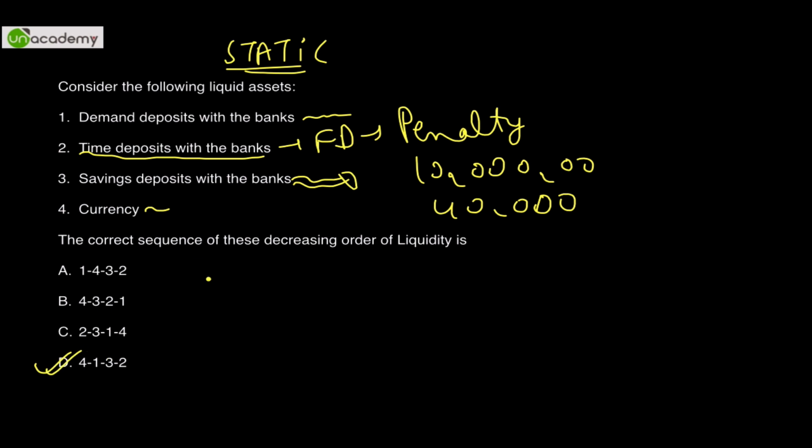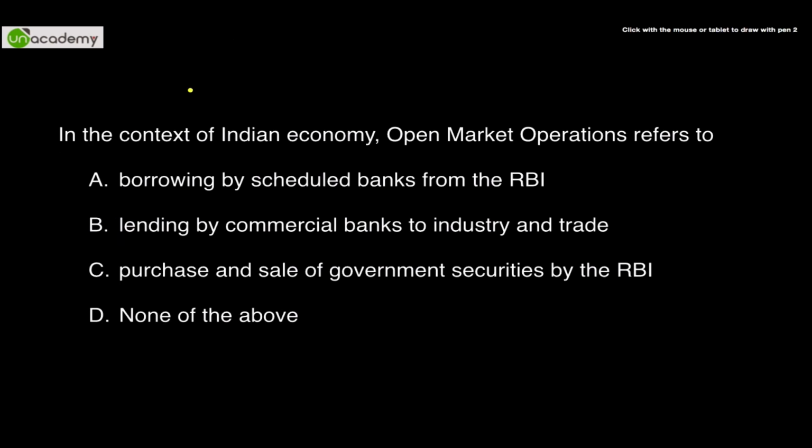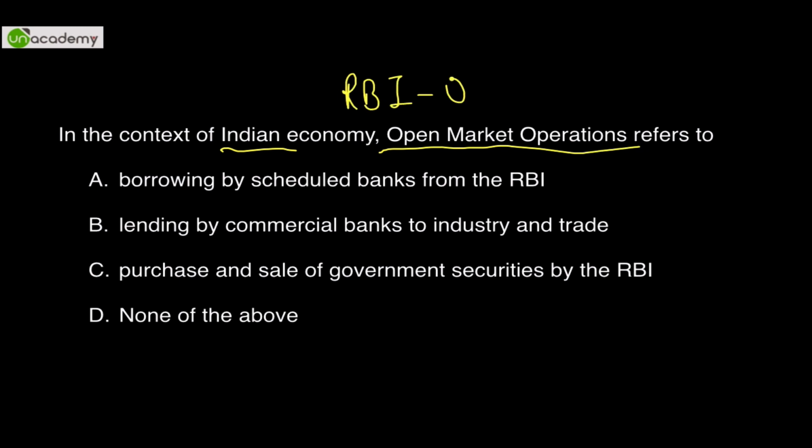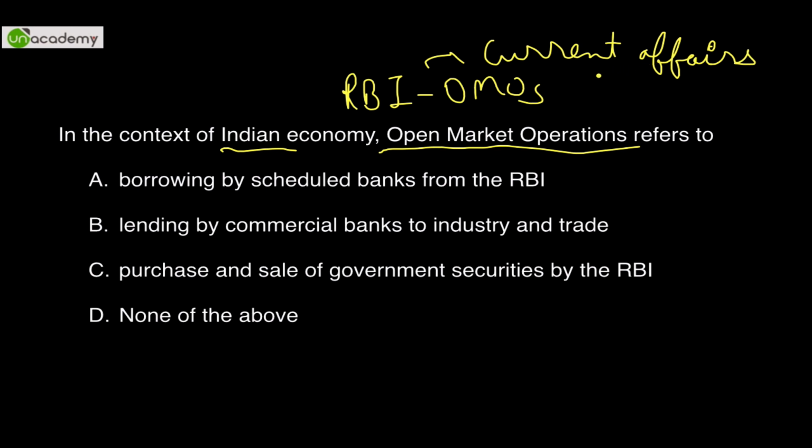So this is again a decently conceptual static question. Now moving forward, in the context of the Indian economy, open market operations. Now it might happen that RBI has conducted some OMOs in current affairs. You might see them in news, but again typically it is a static question. But it is asked because RBI has conducted some OMOs, or because there was some inflation they conducted it, or something like that. Something happened in the economy and they did it.